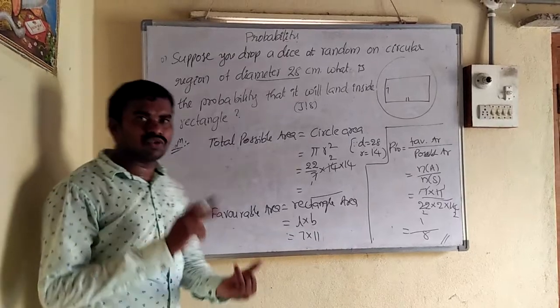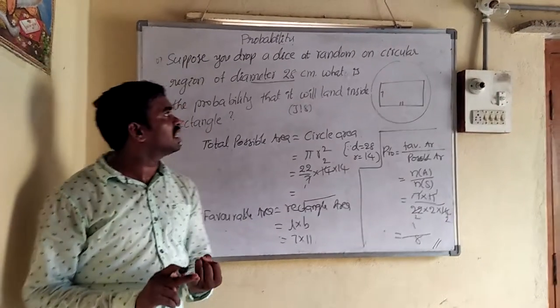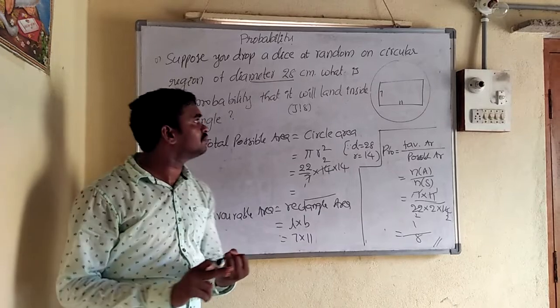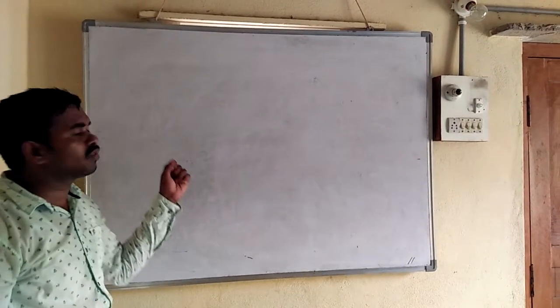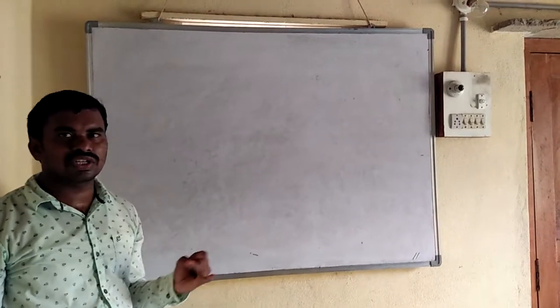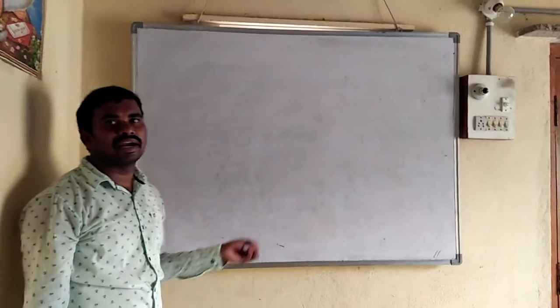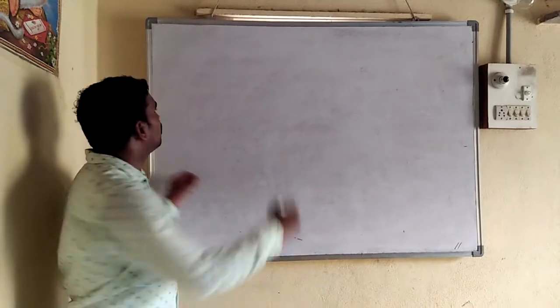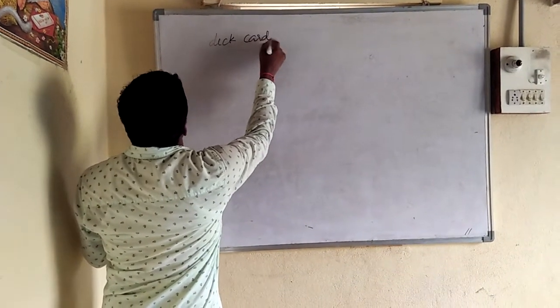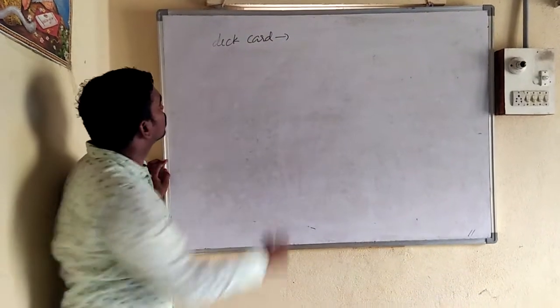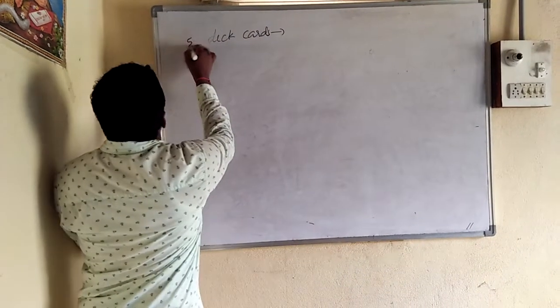And then we can take questions on cards also. I will explain one question on cards. We have questions on dice, balls, area, and also on a deck of cards. In other classes I already explained this deck of 52 cards.